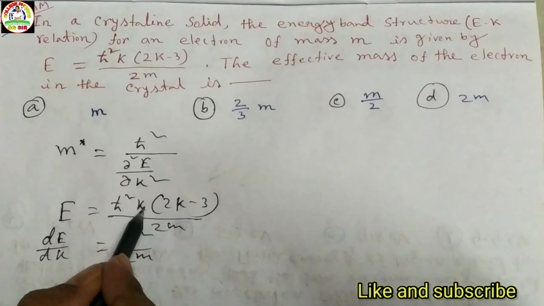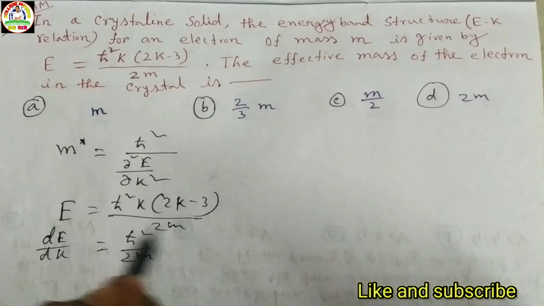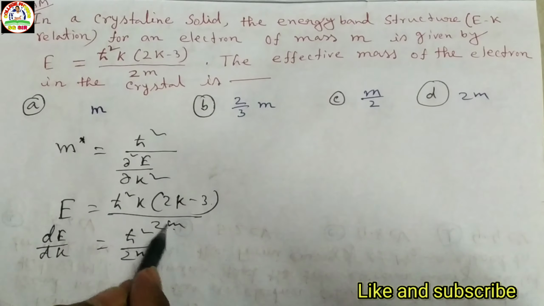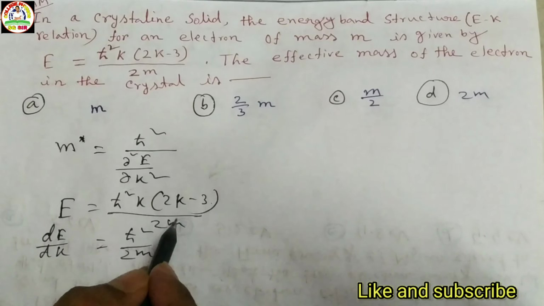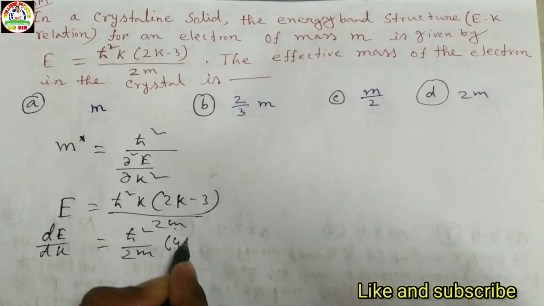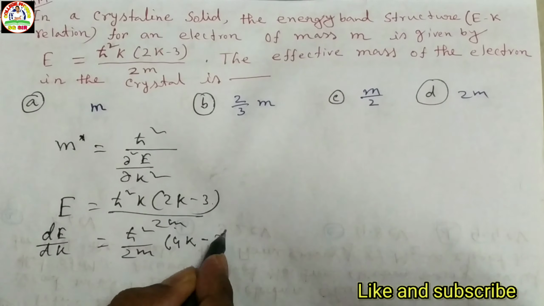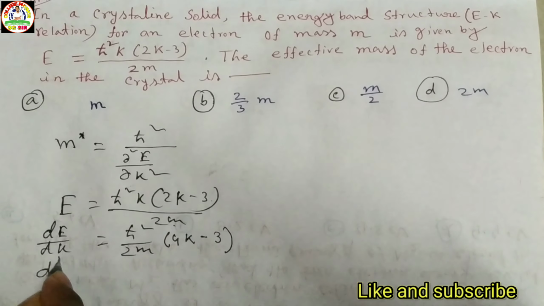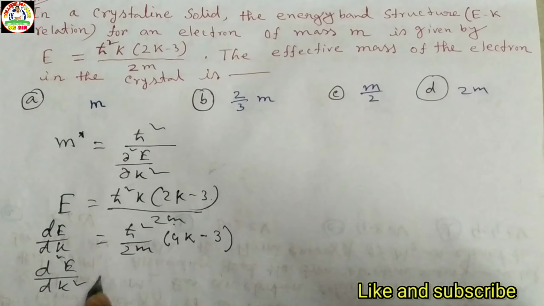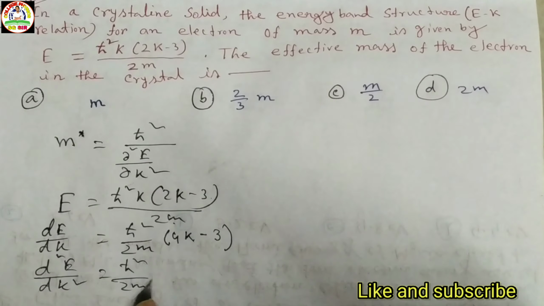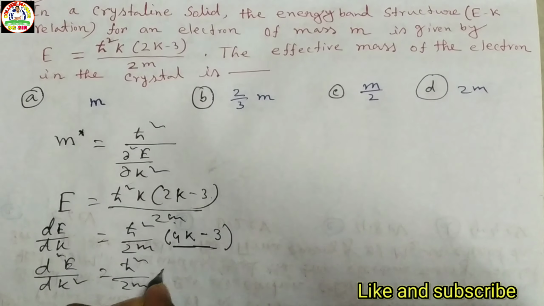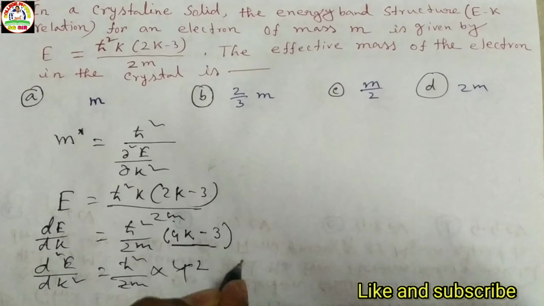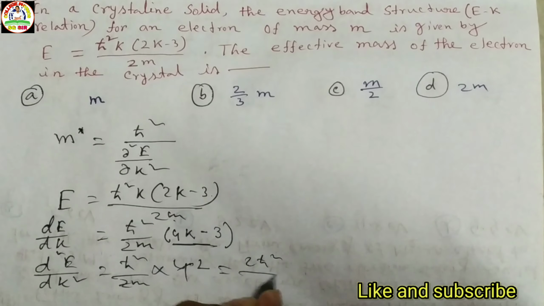So E is equal to ħ² k(2k − 3) by 2m. If we differentiate it, ħ² by 2m is constant, and differentiating the remaining term we get 4k − 3. Now if we differentiate a second time, ∂²E/∂k² equals ħ² by 2m into 4, so the value is 2ħ² divided by m.